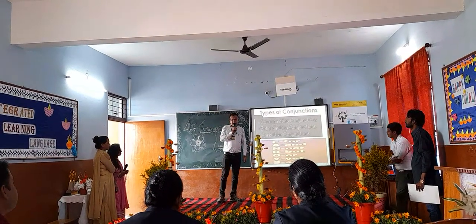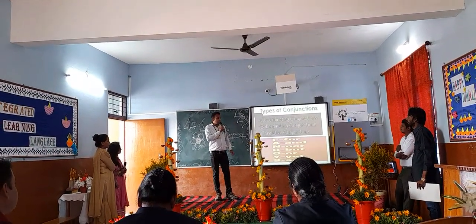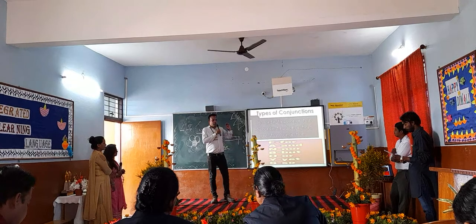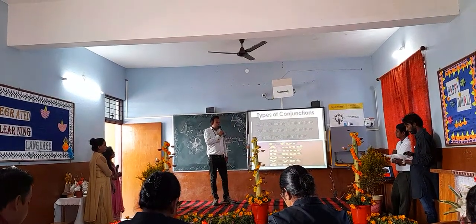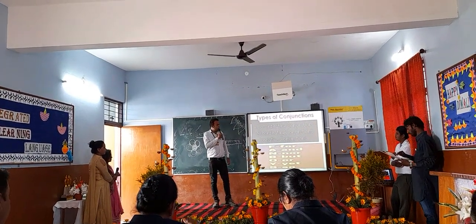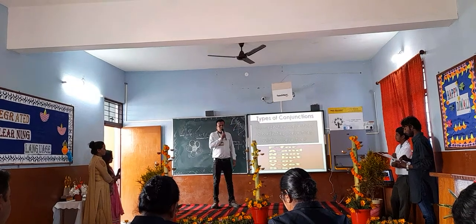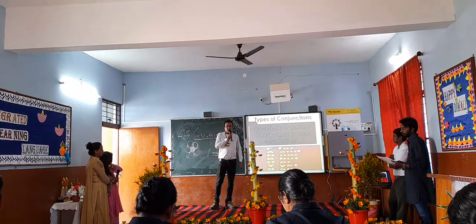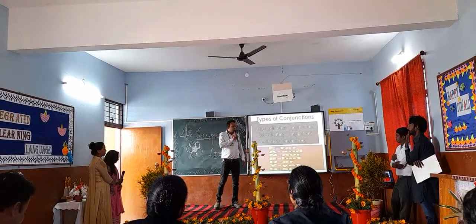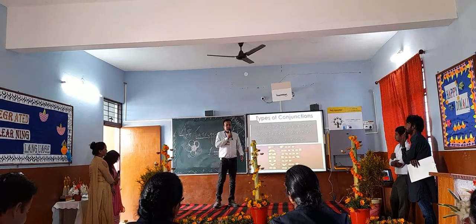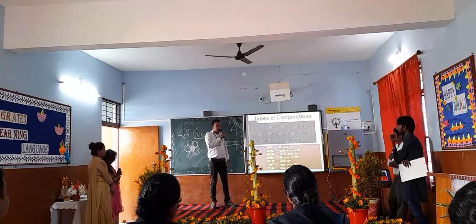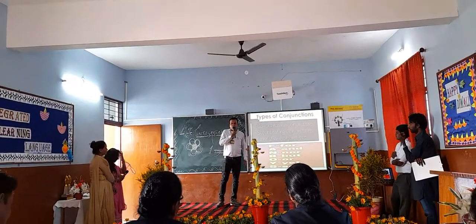Next, subordinate conjunction. A subordinate conjunction is a conjunction which connects a subordinate clause to a principal clause. For example, I will give you freedom if you give me blood. Now, correlative conjunctions are pairs such as either-or and neither-nor, and these connect balanced grammatical units such as phrase, verb, or sentence. For example, she can neither sing nor dance.